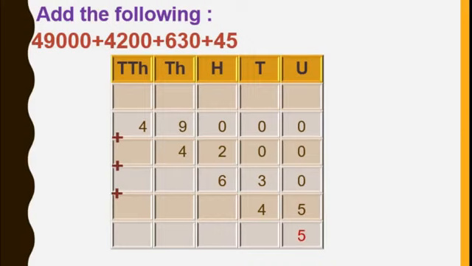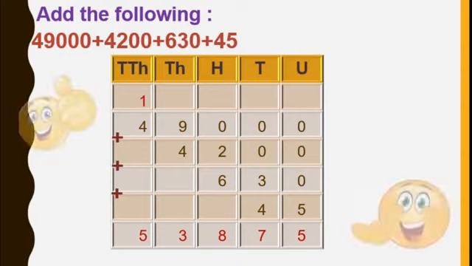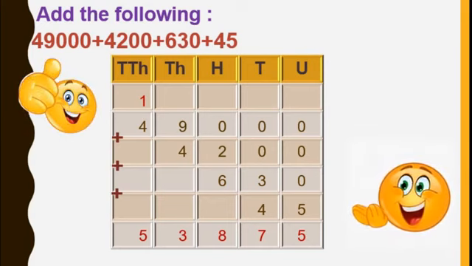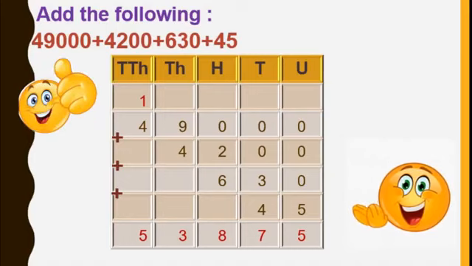In the tens place 0, 0, 3, 4, that is 7. In the hundreds place 0 plus 2 plus 6 is 8. In the thousands place 9 plus 4 is 13. So 3 I will write here. 1 carried over. 1 plus 4 is 5. Isn't it? The answer is 53,875. Only in this you have to remember how to write the given numbers according to their places. Okay? Well done.